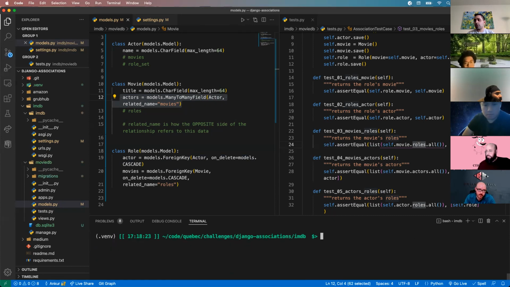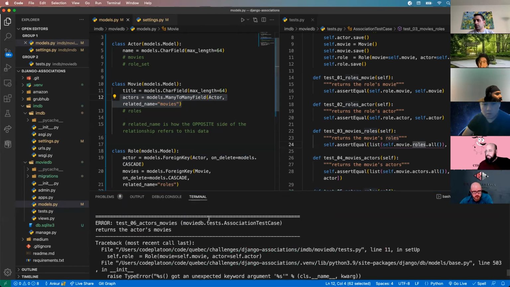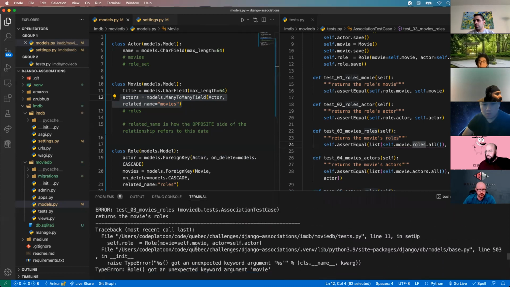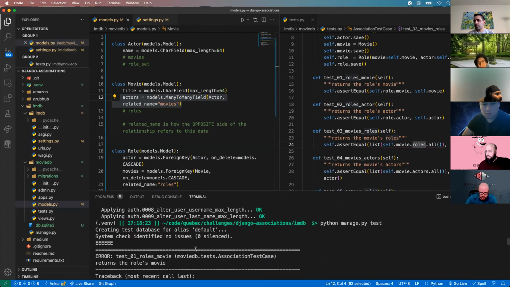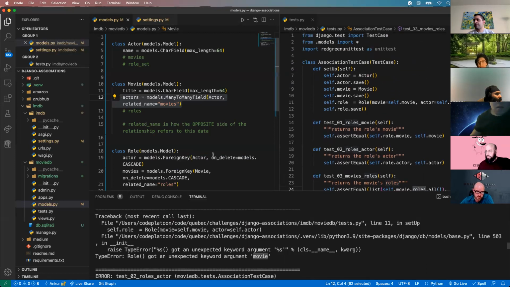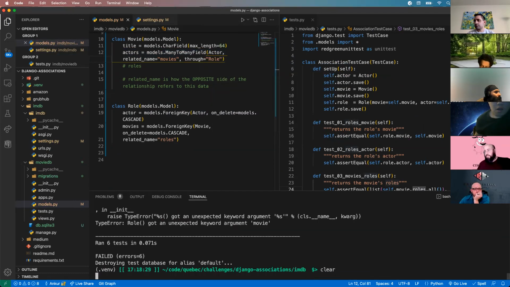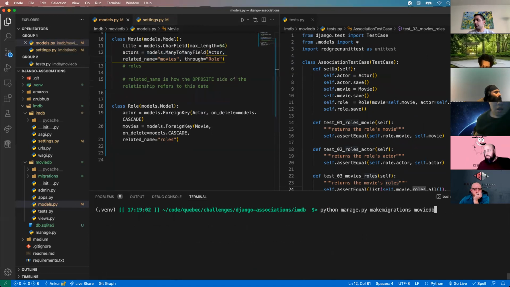All right, cool. So can we run our test case now? Python manage.py test. Okay, ran 6 test cases. What happened here? We failed a whole bunch of them. That's not good. Unexpected argument movie. Did you mean to delete the through? I did not delete it on line 12. Migrate again.